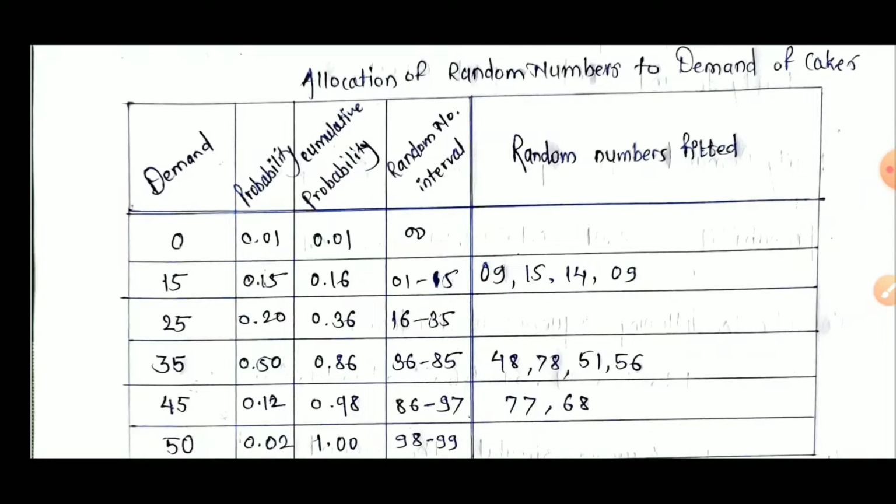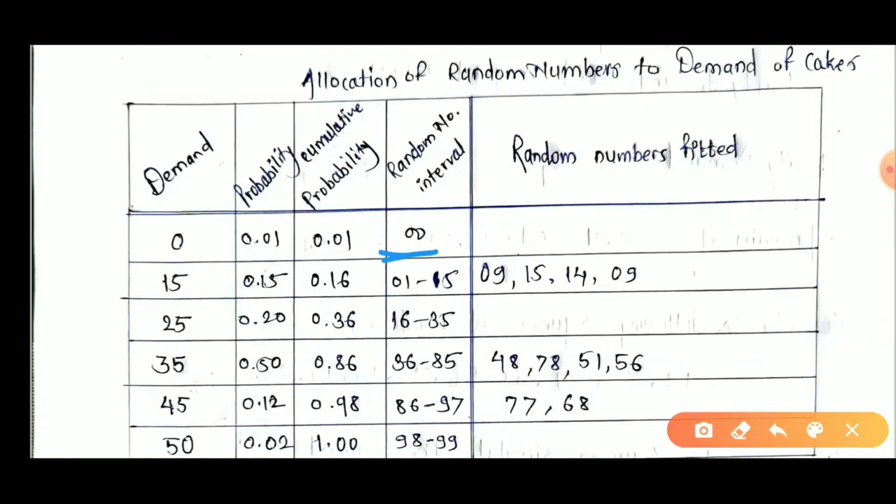Let's see how the random number intervals are created. Here 0.01 means 1% of the 1, which means we allocate one number for this interval, starting from 00.